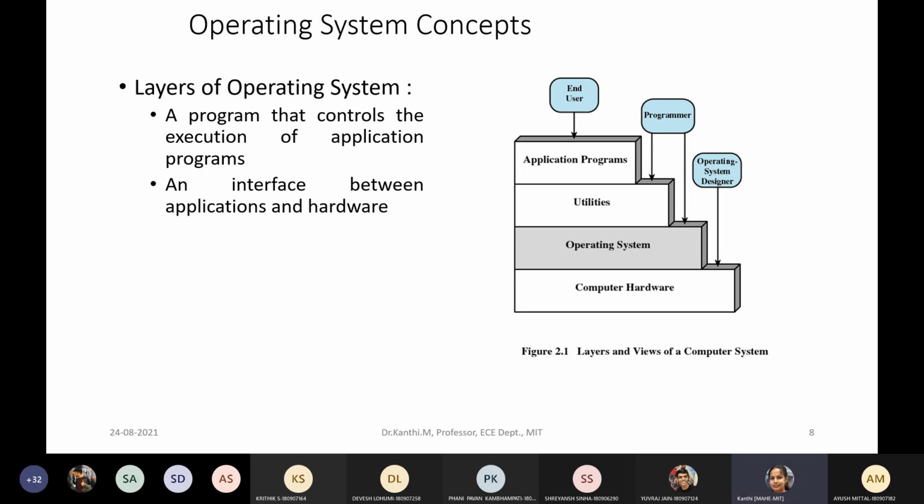There are some application programs which are already installed, and the programmer is using certain utilities and the operating system. So you have some application code which is running on the computer hardware.